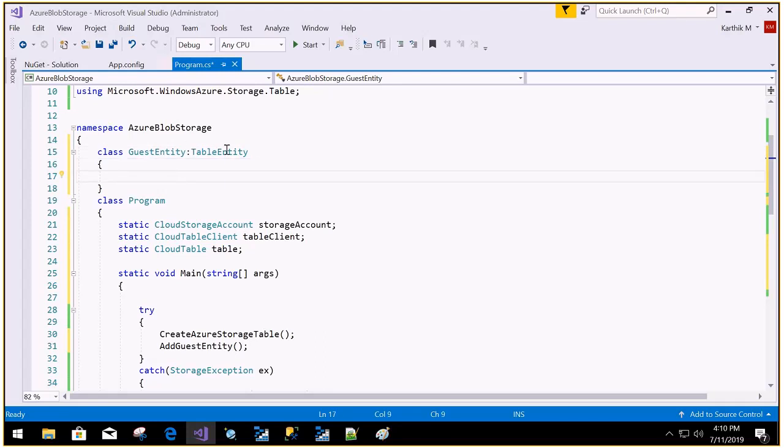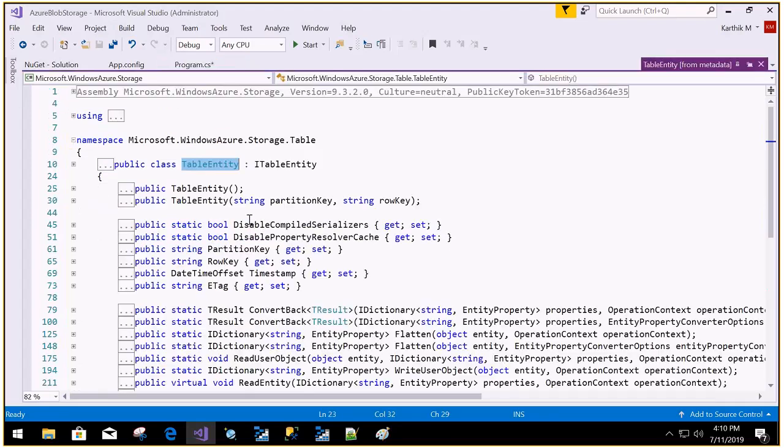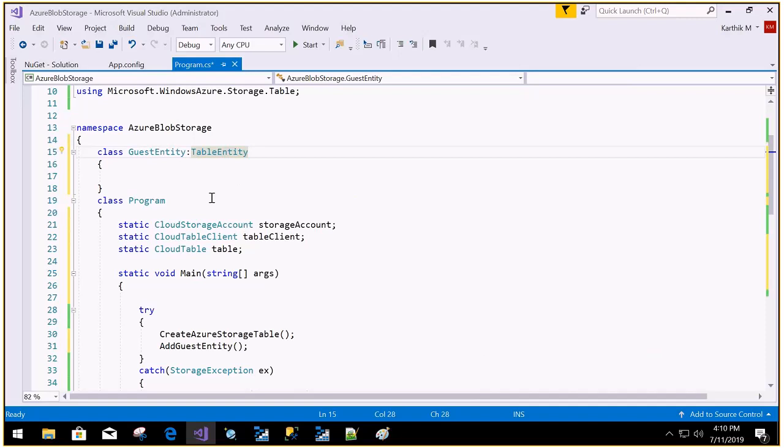Because only in this table entity do we have the partition key and the row key. We can just right click, go to definition and see that this table entity has these two properties, partition key and the row key.